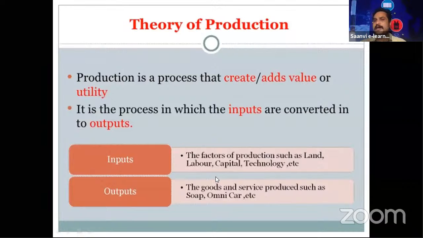These all the factors come under inputs. Land, labor, employees, capital or the finance or whatever the necessary things needed for a company or a factory, and finally technology. It may be artificial intelligence. So these all together we can say input, the factors of production.